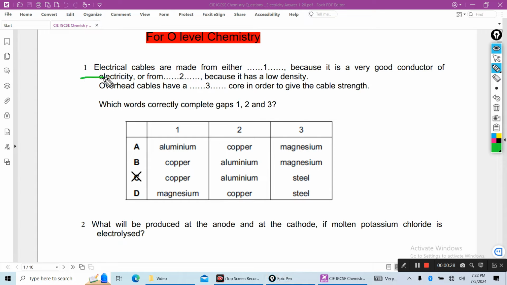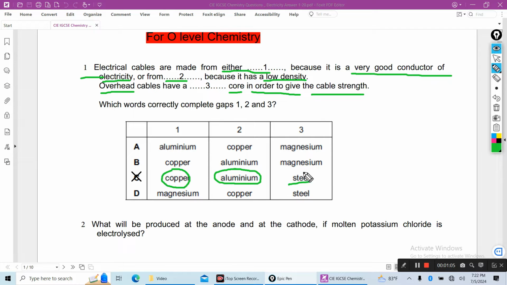Number 1. Electrical cables are made from either 1, copper, because it is a very good conductor of electricity, or from 2, aluminium, because it has low density. You know, aluminium has low density. Overhead cables have a steel core. Why steel core? In order to give the cable strength.